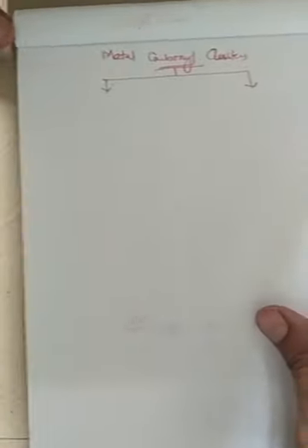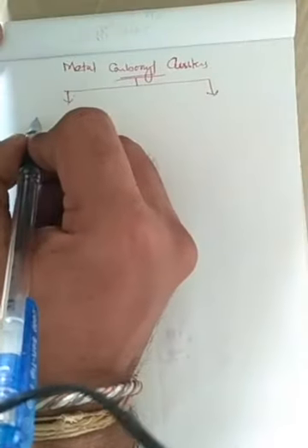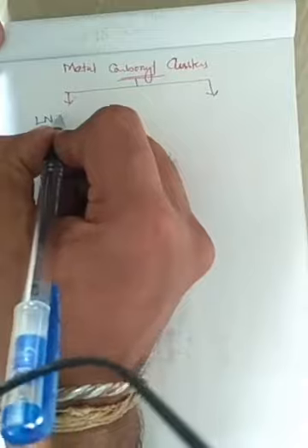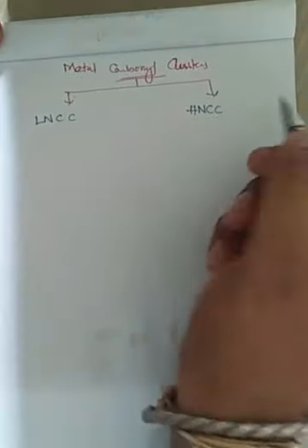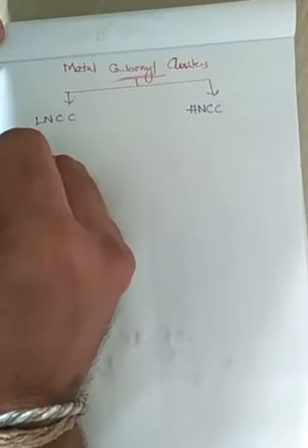Metal carbonyl clusters have two types, and those are low nuclear carbonyl clusters and high nuclear carbonyl clusters, right?